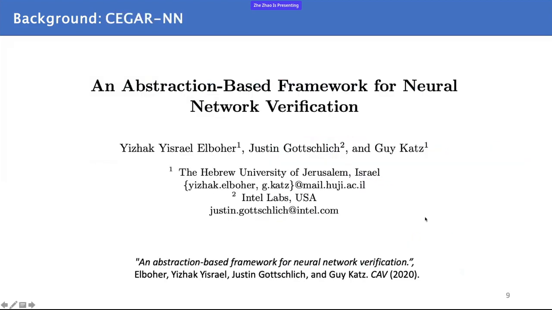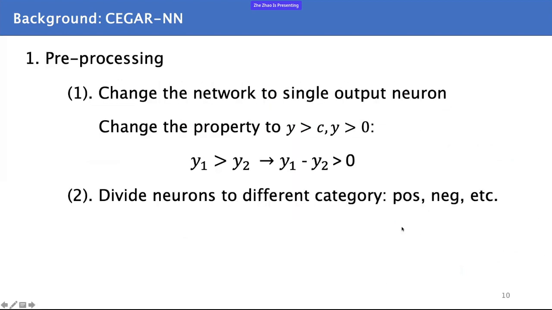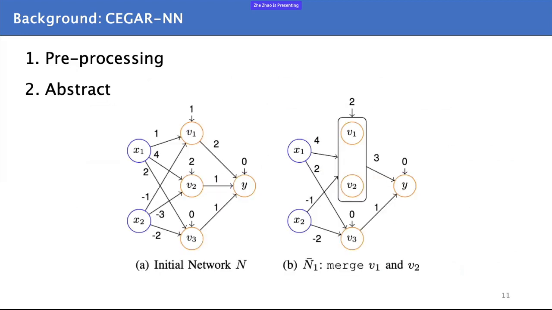How can CEGAR be applied to neural network verification? This paper from CAV 2020 gives a solution. The algorithm is roughly divided into 4 steps. Firstly, the network requires some pre-processing, such as the transformation of the verification property, and replication and classification of hidden neurons. These pre-processes ensure the subsequent correctness of the algorithm. The next step, abstract.